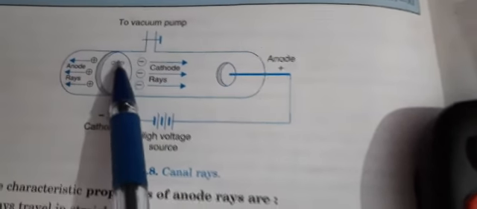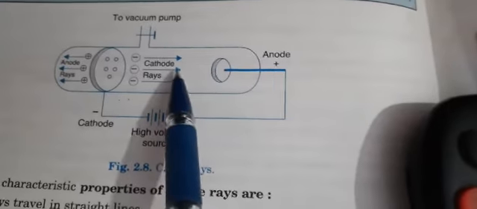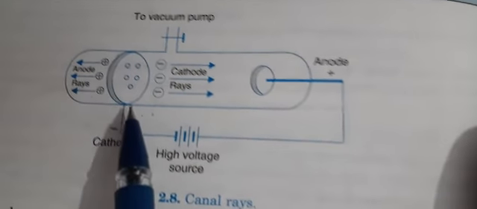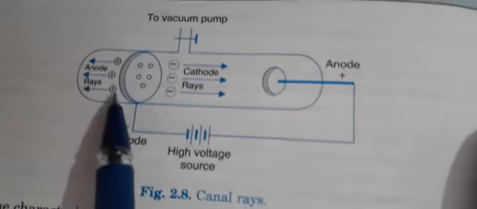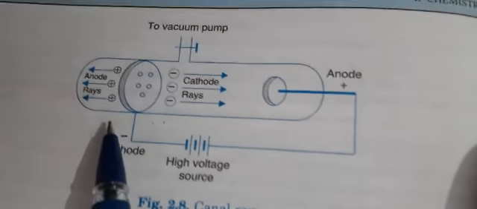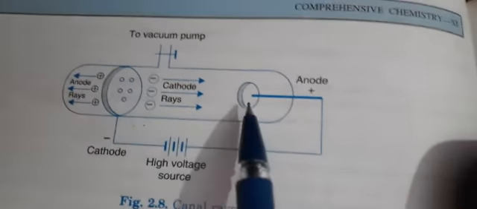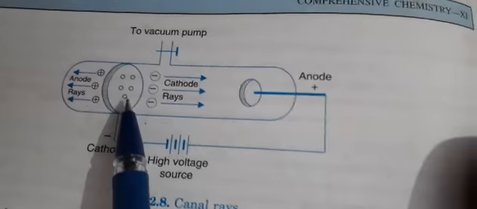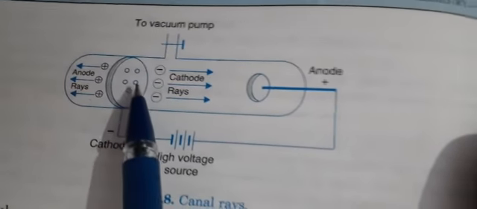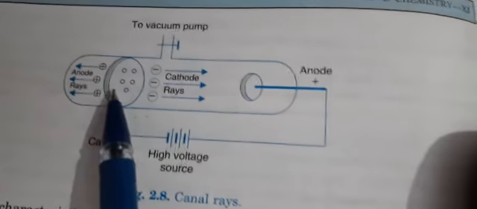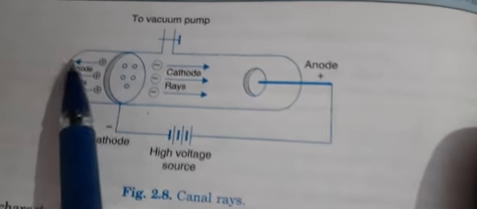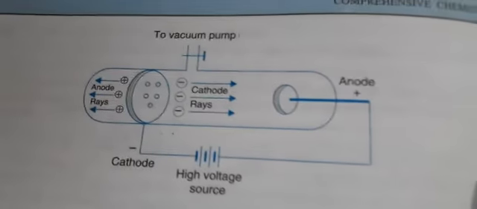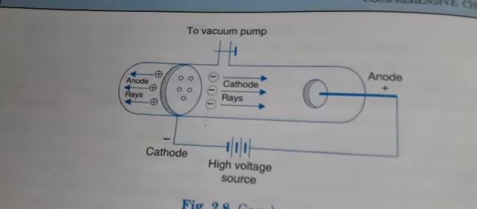You can see these are the holes through which the anode rays will pass, and after passing through, they will collide with the phosphorescent or fluorescent material coated here, particularly zinc sulfide, which will glow. So the anode rays emanate from the positive terminal, move towards the negative terminal, and pass through it, because a lot of perforations have been created in the cathode. The same arrangement is made as in the case of the cathode rays. Only we are studying in the reverse direction here.